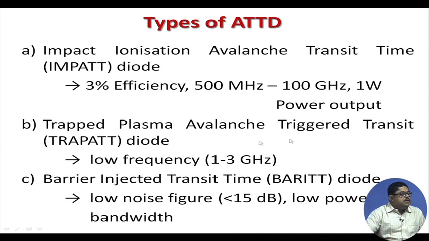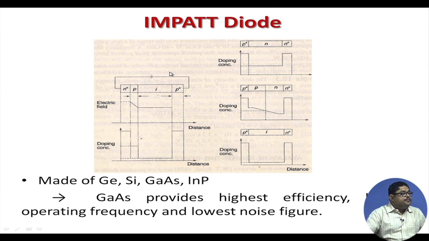Trapped plasma avalanche triggered transit, TRAPATT diode, are low frequency diodes, 1 to 3 gigahertz only, and barrier injected transit time, BARITT diode. This has low noise figure, less than 15 dB, low power, low bandwidth. Actually, these ATTDs generally have a high noise figure because these are avalanche processes with a lot of noise, but the barrier injected transit time has a low noise figure. But 15 dB is also not a very good noise figure, but in this family it is a good one.